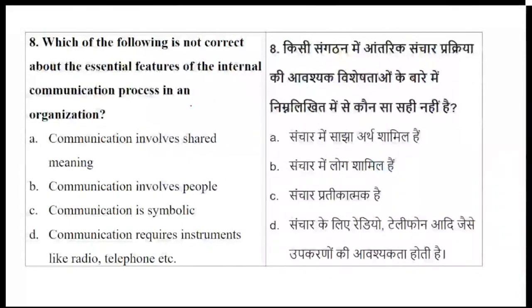It is symbolic, or it requires instruments like a radio, telephone, etc. So basically, which of the following is not correct about the essential feature of internal communication process in an organization? So let's see question number 8, everyone.